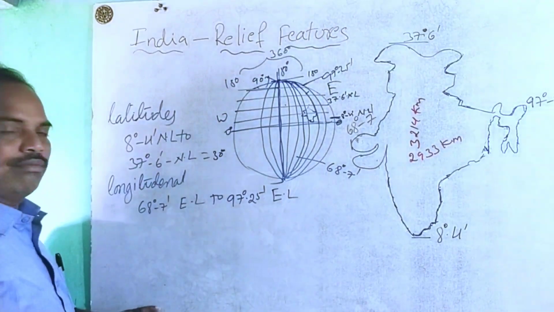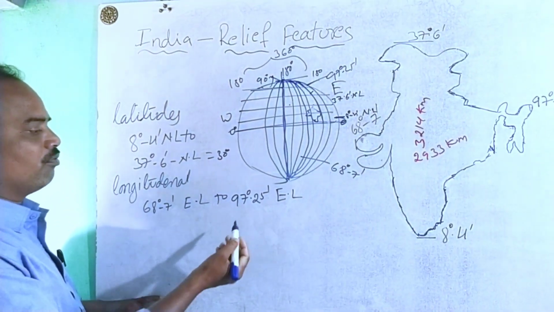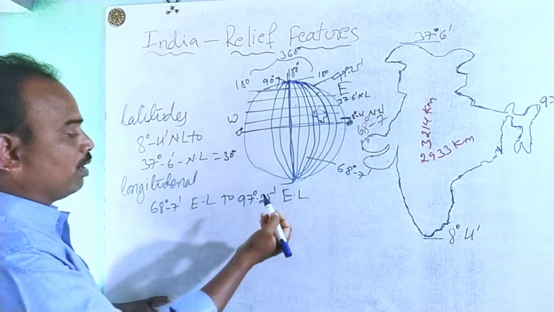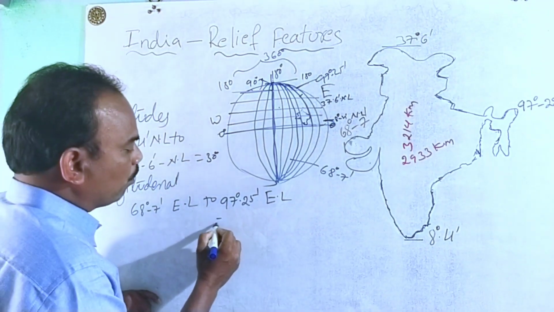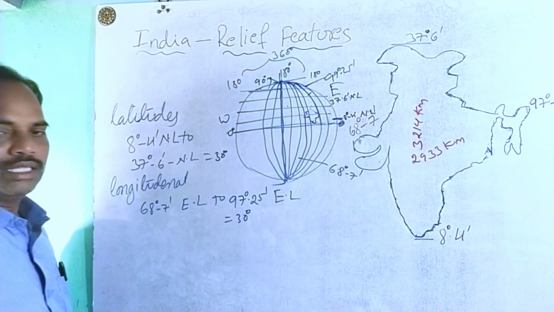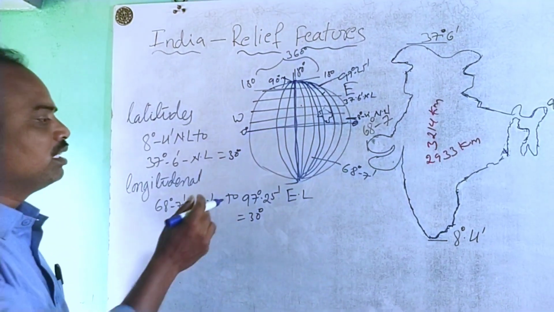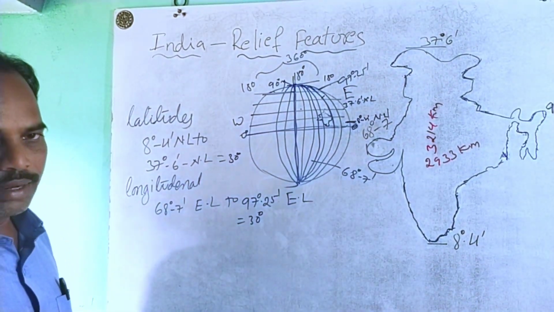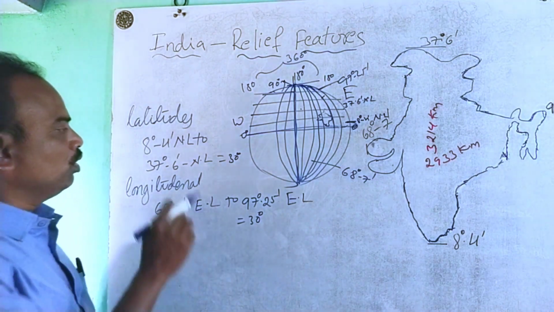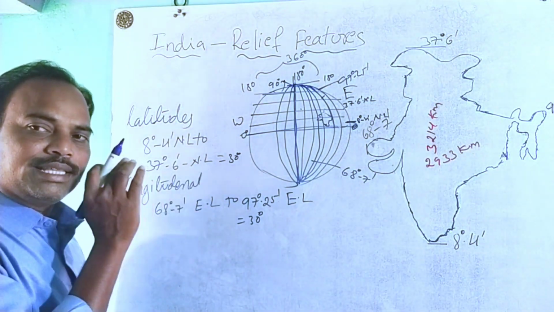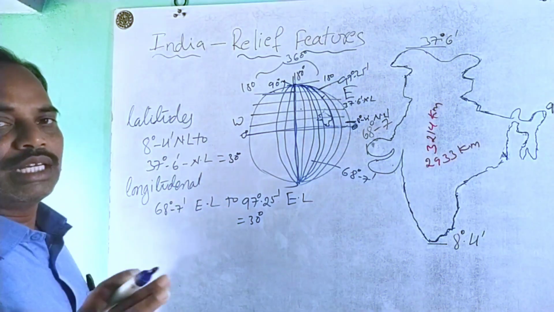At the same time, subtracting 68 degrees 7 minutes from 97 degrees 25 minutes, this is also approximately 30 degrees variation. We know that based on the latitudinal extension it is only 30 degrees.